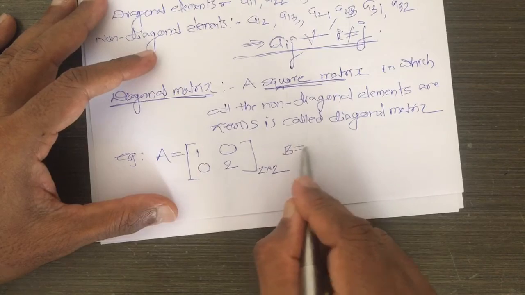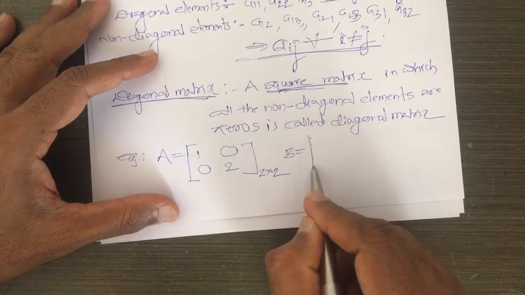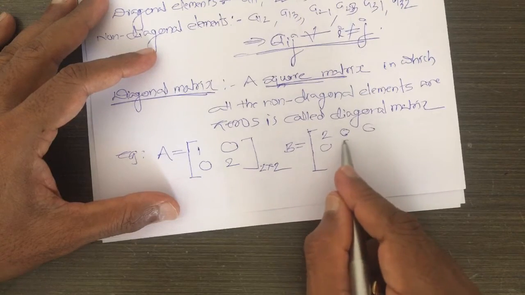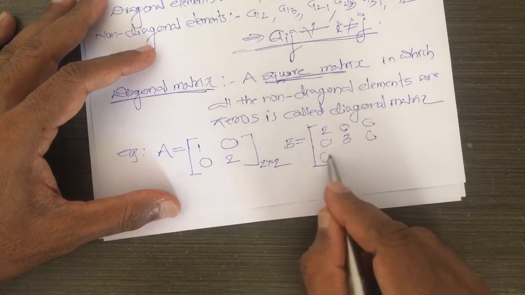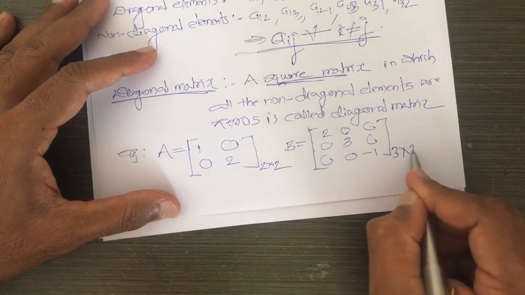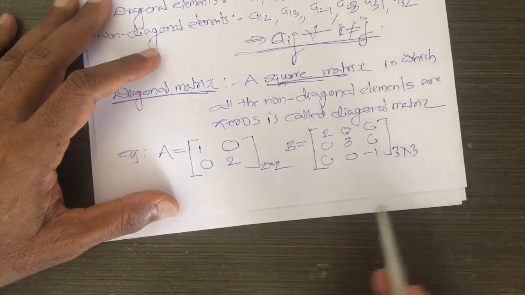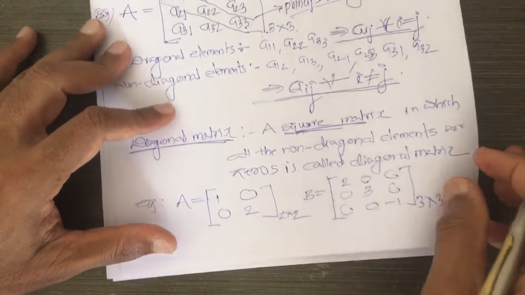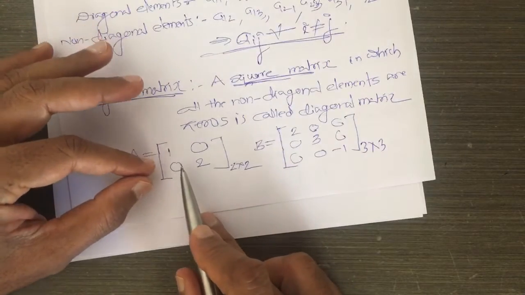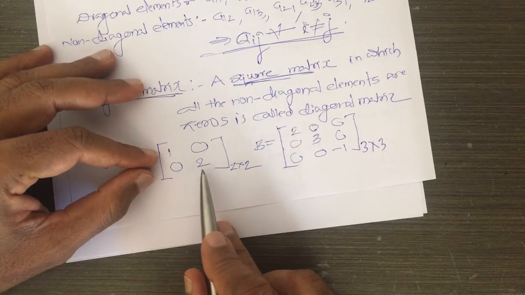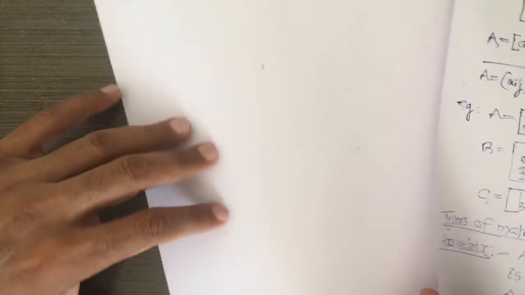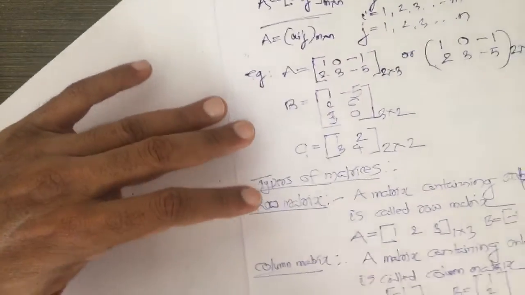Now, I write B as [2 0 0; 0 3 0; 0 0 -1]. So, this is also a diagonal matrix of order 3 into 3, because all non-diagonal elements are zeros. And remember, some of the diagonal elements may be 0.